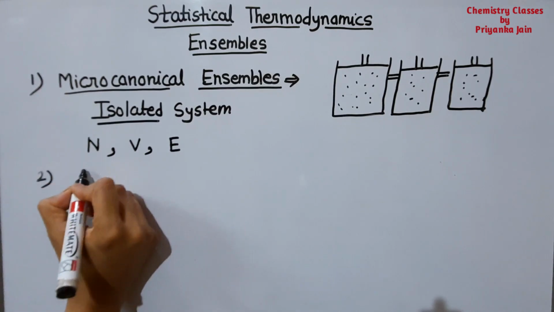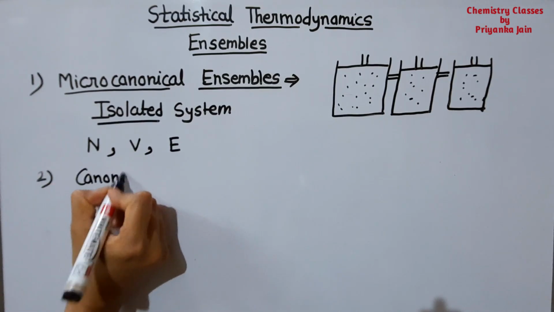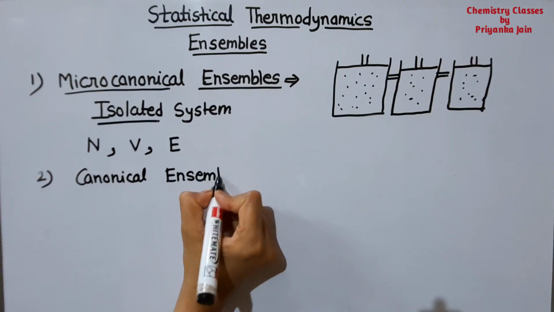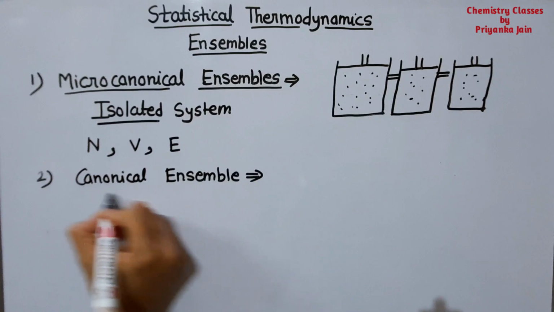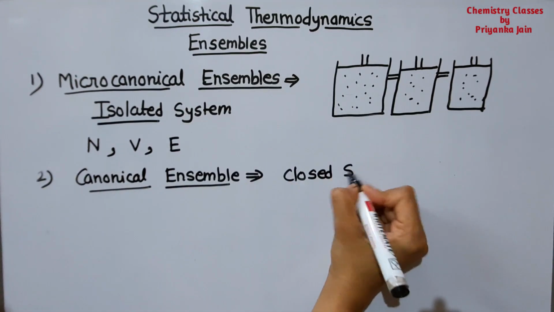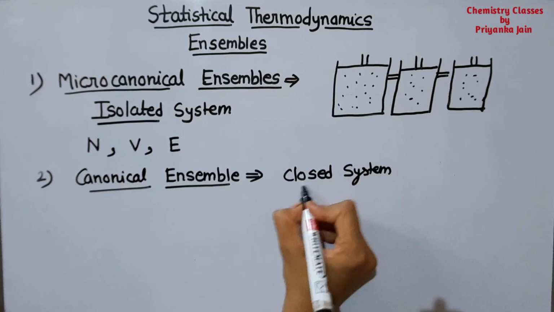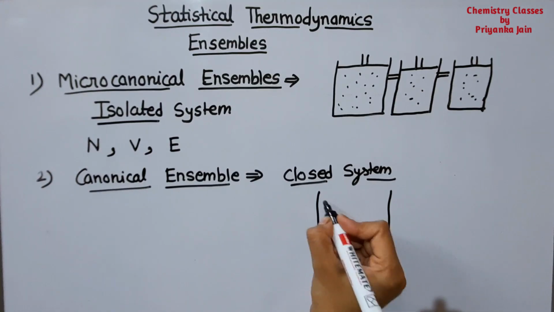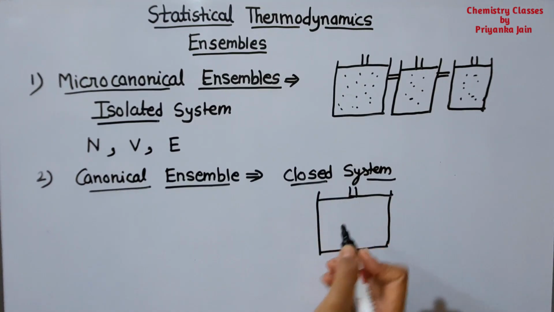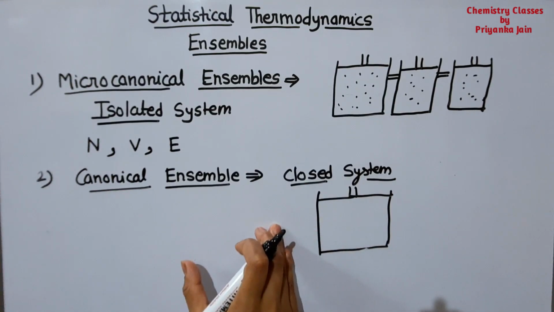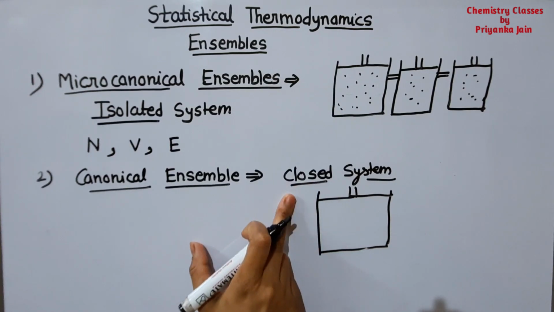Now see the next one, that is the canonical ensemble. In a canonical ensemble, each system behaves as a closed system. What is a closed system? Suppose we have a system like this, and it is closed, so that there is transfer of heat between the system and the surroundings, but there is no transfer of matter between the system and the surroundings.